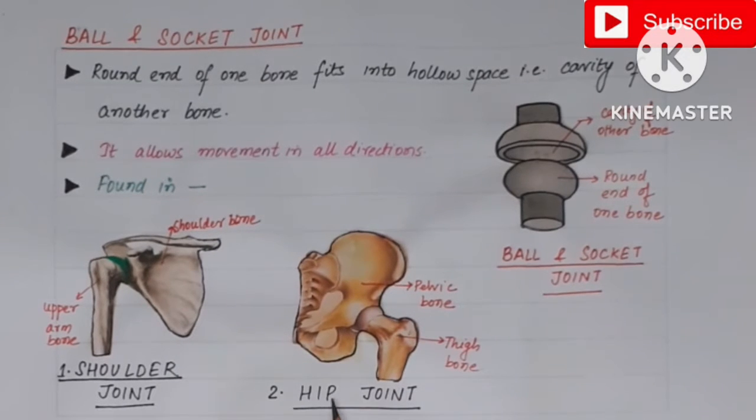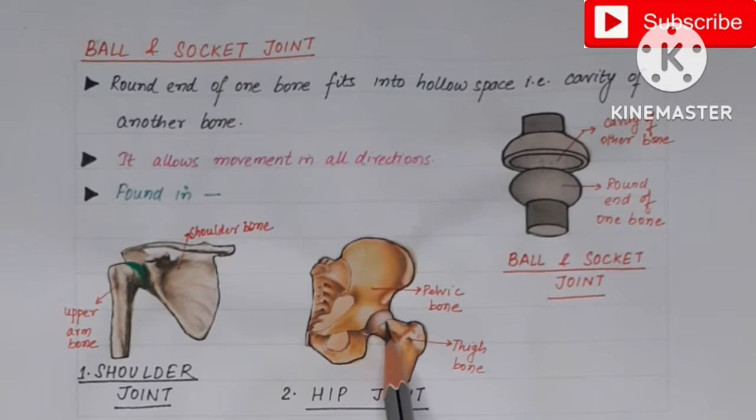Then the ball and socket joint is also present in the hip joint, that is the joint made by the pelvic bone and the thigh bone. This is the ball and socket joint of the hip.